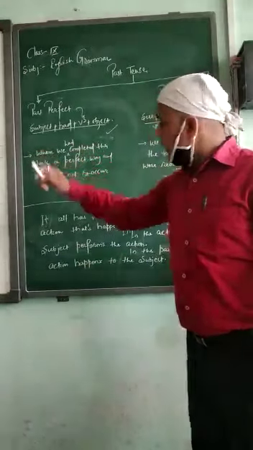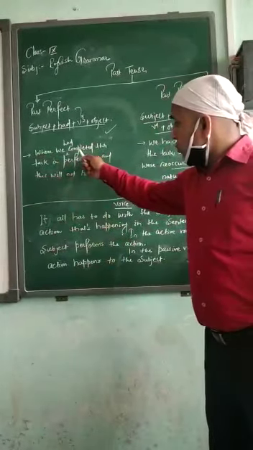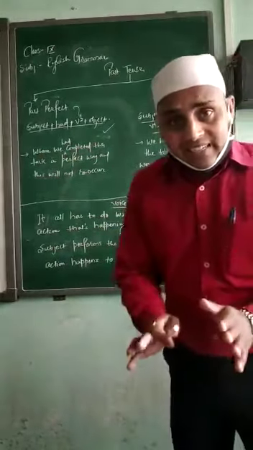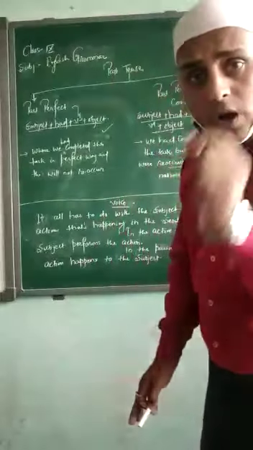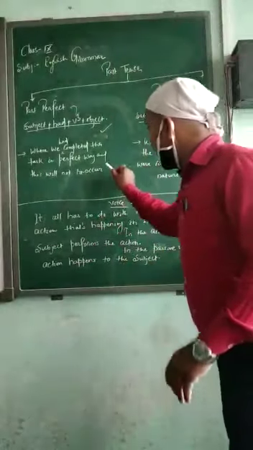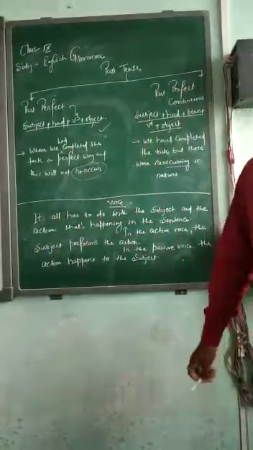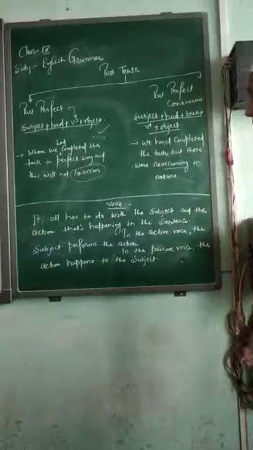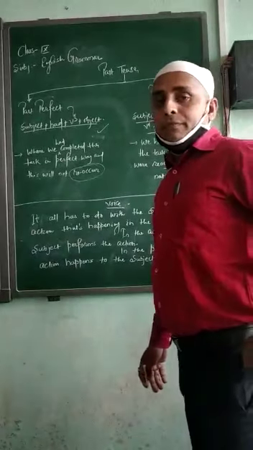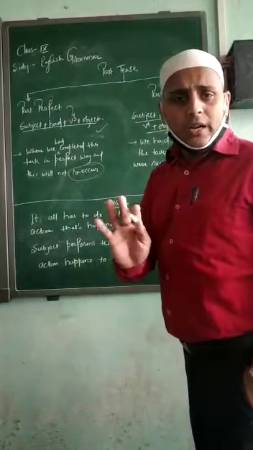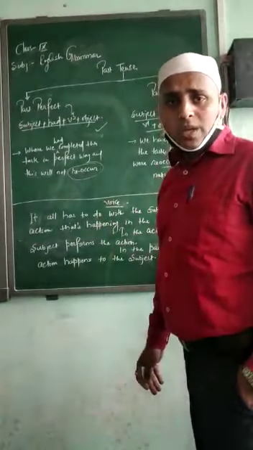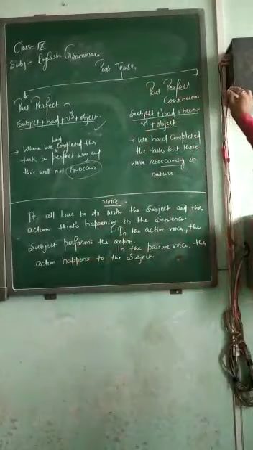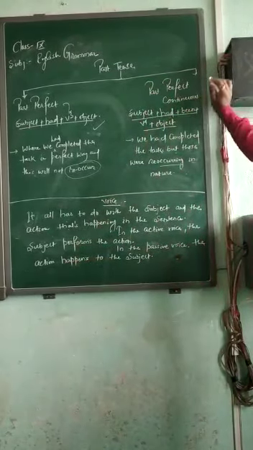So where do we use it? Where we have completed the task in a perfect way, and this will not reoccur. Ensure that this work will not come again. So reoccur is the key point here. If I have completed something, like suppose you have finished your class 8, this will not come again in your life. Once you have done it, you have done it. You will move forward.